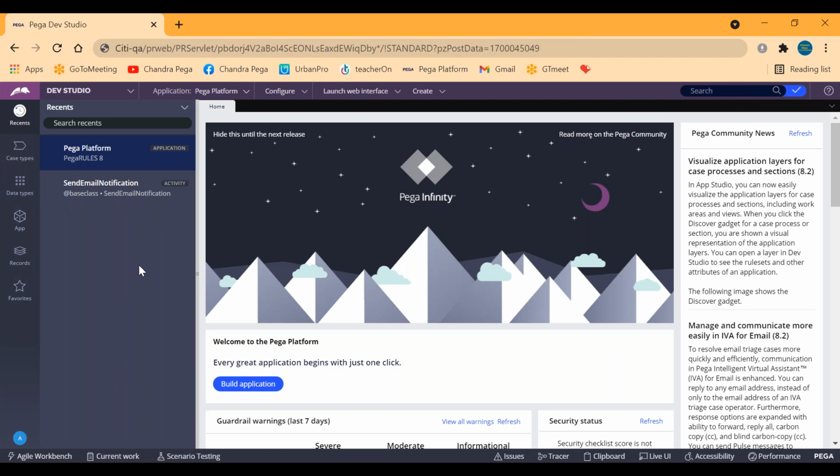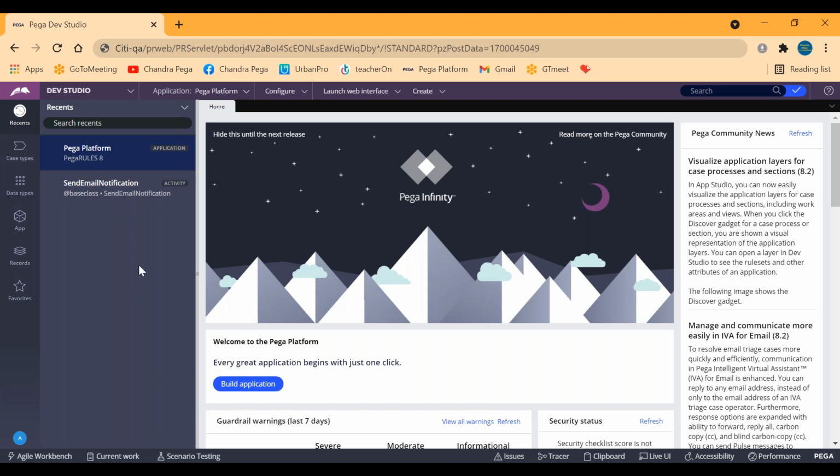As a developer, once you start designing something, you have to pass the code to the QA, right? So QA will be given separate URLs. They have to get this kind of URL, hit it, log in with their operator IDs and test it there. So for different environments, different URLs will be there: for development, for QA, for UAT, for pre-prod, for production, like this.